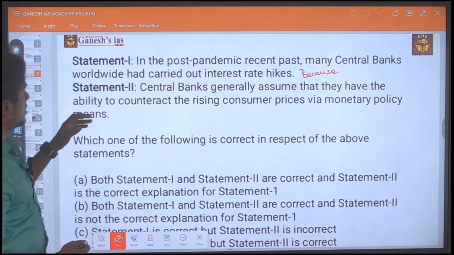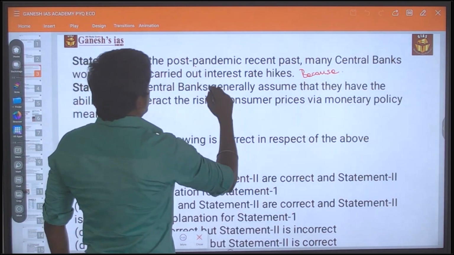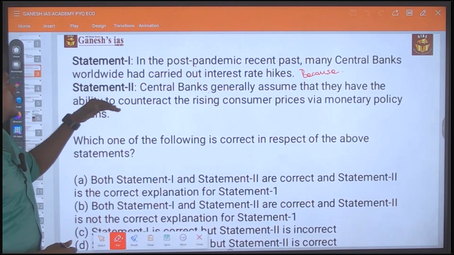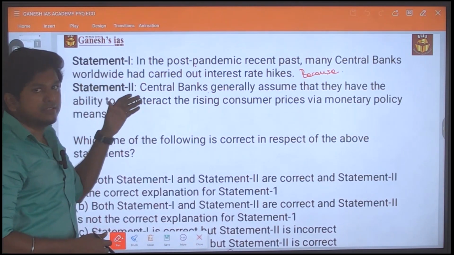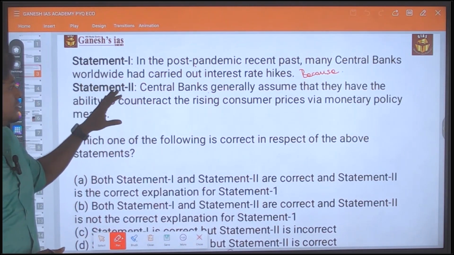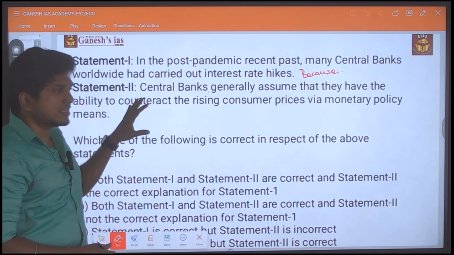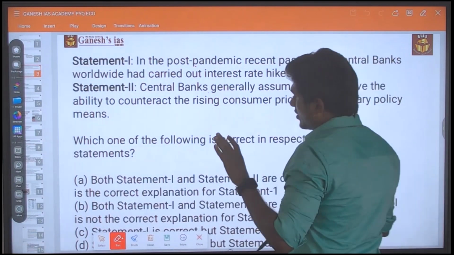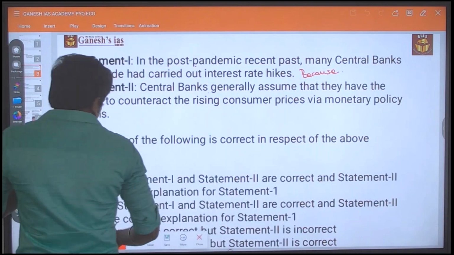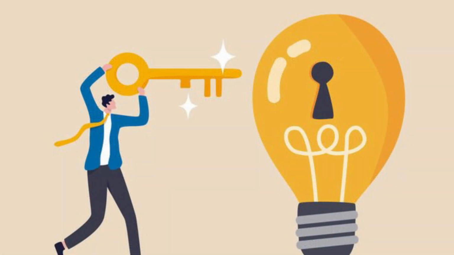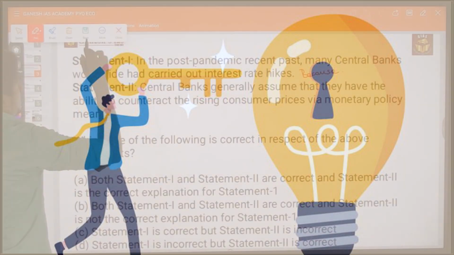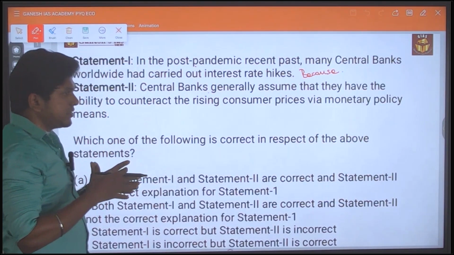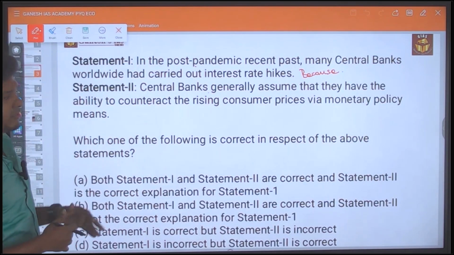If statement 1 is correct and statement 2 is also correct, and statement 2 gives an explanation to statement 1, then everything in the statement is right. That is the pattern of the question. Though pattern-wise the question looks somewhat tougher, by the basis of your knowledge of monetary policy, you can easily crack it.